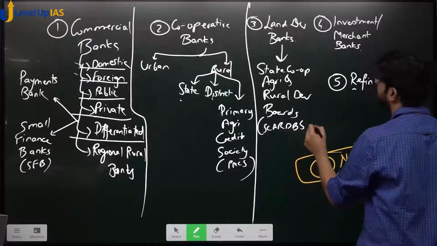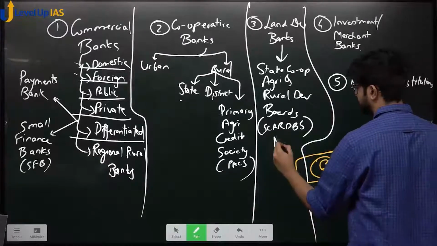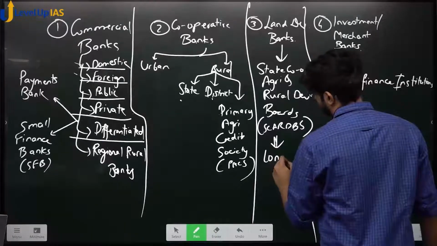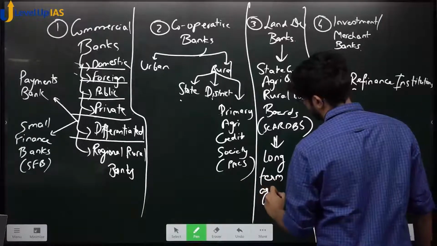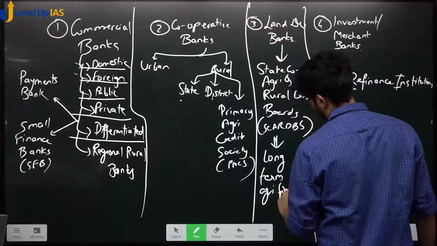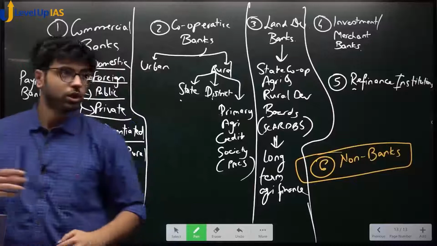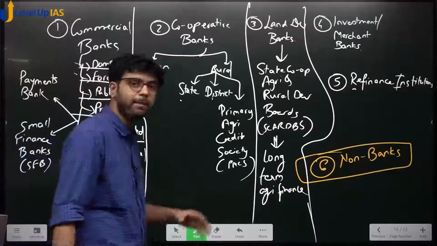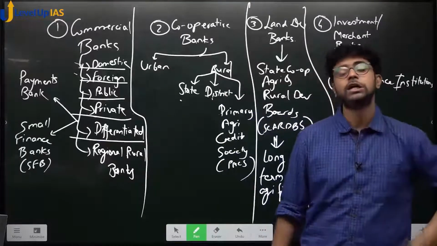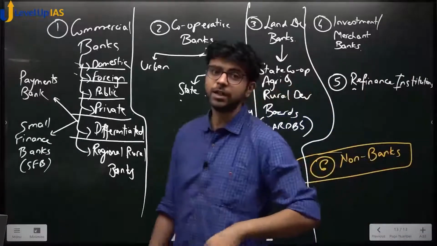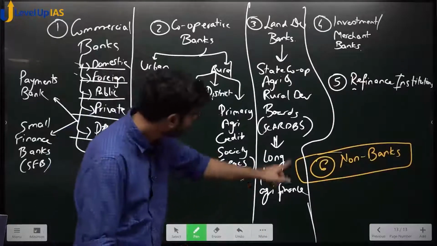What are land development banks? Land development banks are specifically established for giving funds to the agriculture sector. But you said कि funds to the agriculture sector are given by PACs. The difference is this is long-term finance.